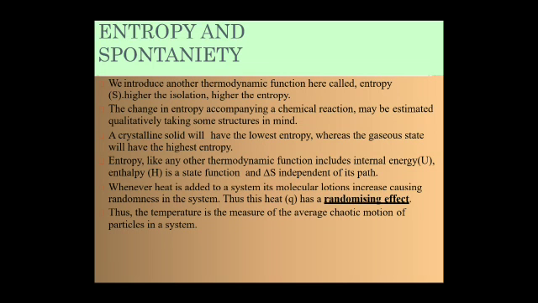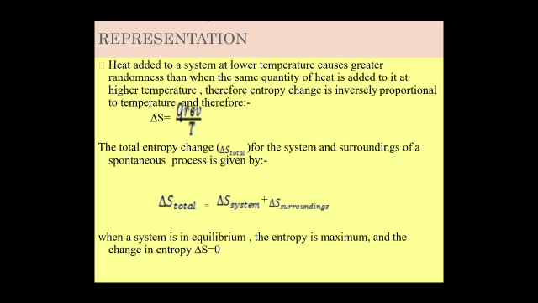Whenever heat is added to a system, its molecular motions increase, causing randomness in the system. Thus, heat, which we denote by Q, has a random-making effect. Temperature is the measure of the average chaotic motion of the particles in a system. Heat added to a system at the lowest temperature causes greater randomness than when the same quantity of heat is added to it at a higher temperature.